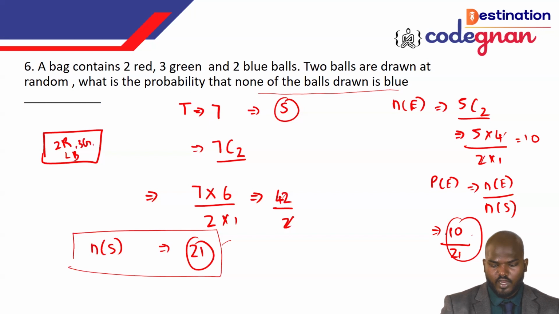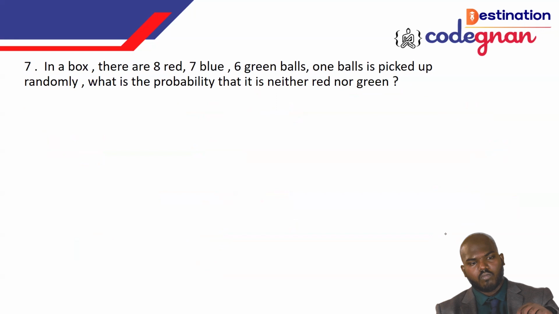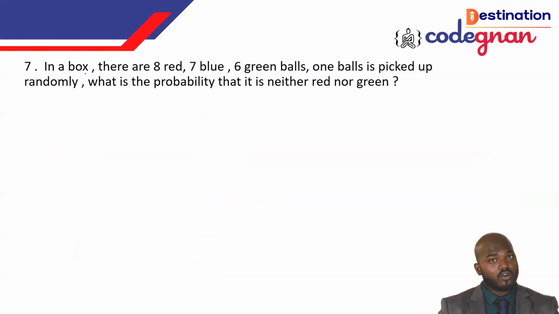Okay, guys. Going to the next question: there is a box with 8 red balls, 7 blue balls and 6 green balls. 1 ball is picked randomly. What is the probability that it is neither red nor green? In the previous question we made a lot of steps to find the answer, but in this one you can do it in a single step. I just want to showcase it; you can also try it this way, and it will give you the same answer.